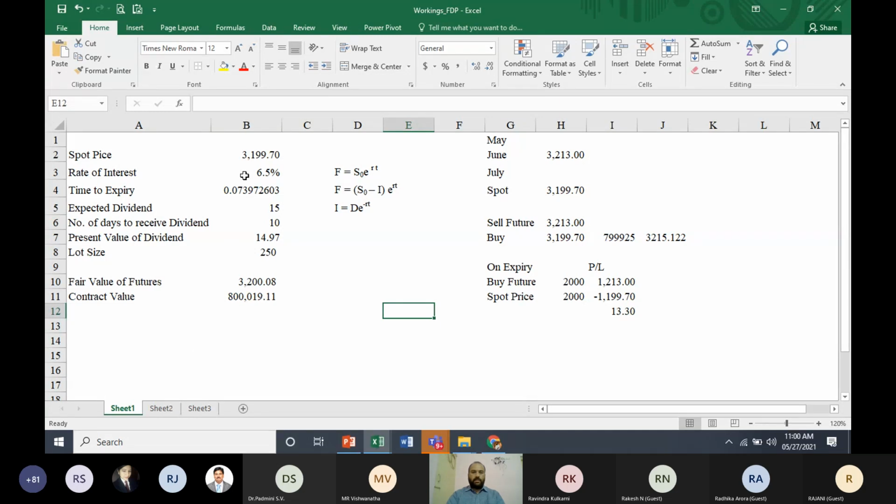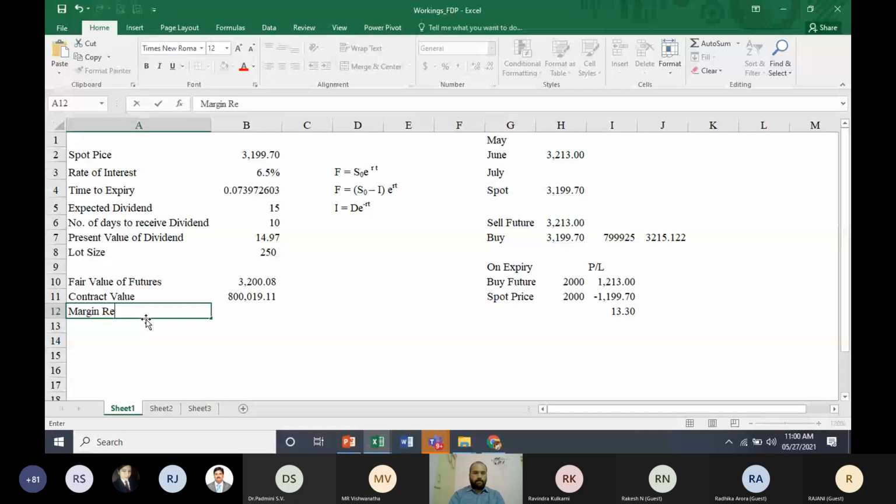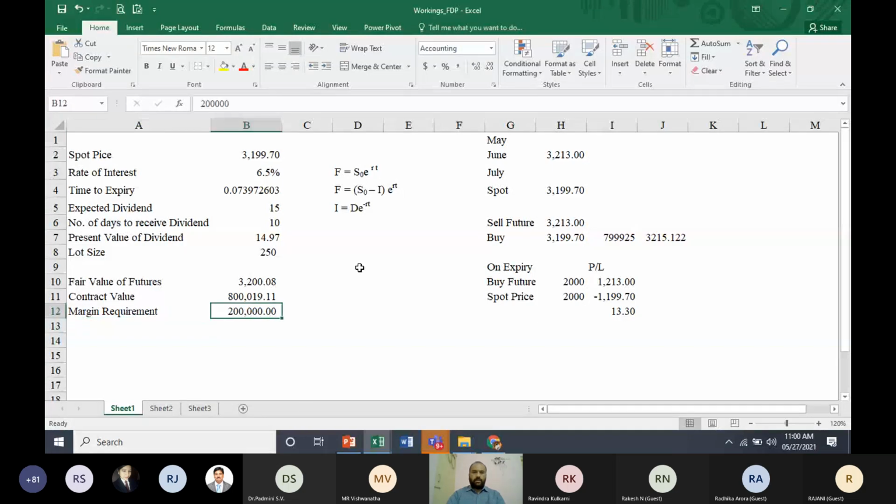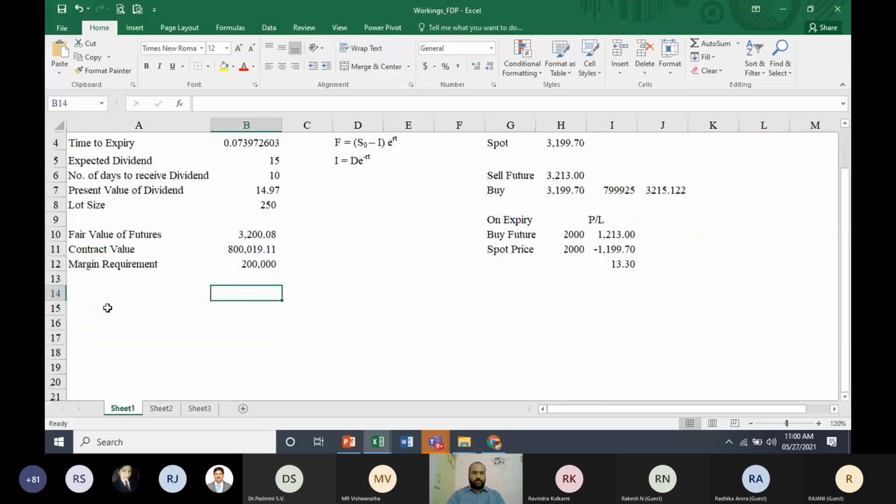Let us take the same example here. The margin requirement is also mentioned here. It is 2 lakhs, I'll take a round figure. You can take this 2 lakh rupees, then afterwards you can take maybe the last 10 days' or 15 days' data and calculate your mark to market.